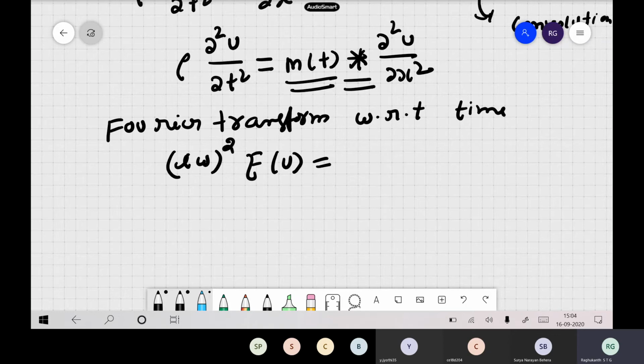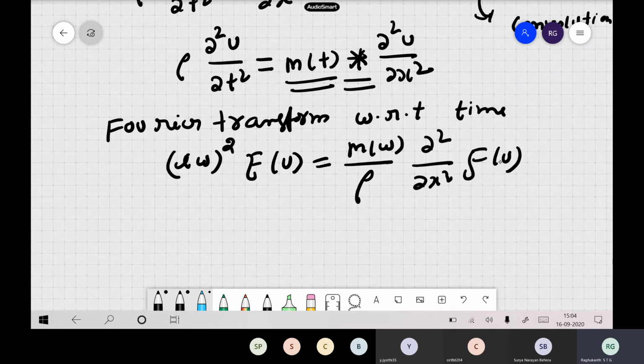On the right-hand side, a convolution integral becomes what in the frequency domain? Multiplication, yes. So you have M(ω), and ρ you dump to this side, times ∂²/∂x² of the Fourier transform of u. We have done the Fourier transform only with respect to time; we have not even touched space.